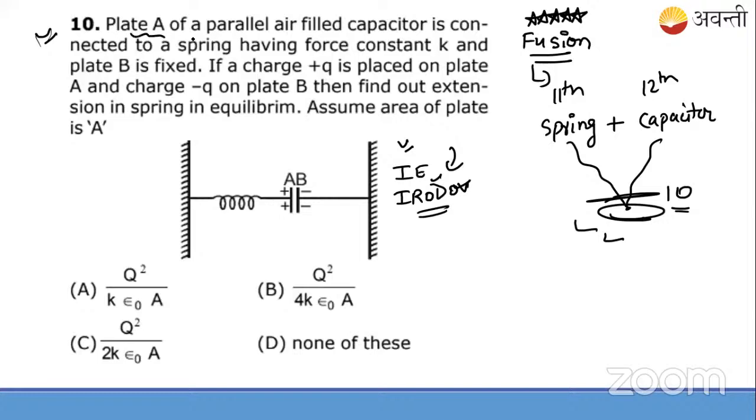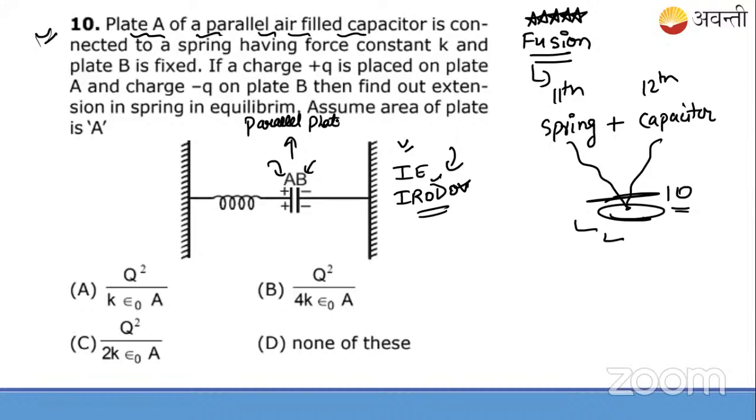So it says plate A of a parallel air-filled capacitor. So here you can see this is a parallel plate capacitor. What do you call it? Because you have studied these things in the theory itself. This is known as a parallel plate capacitor.